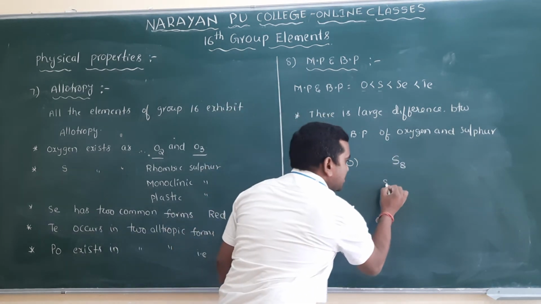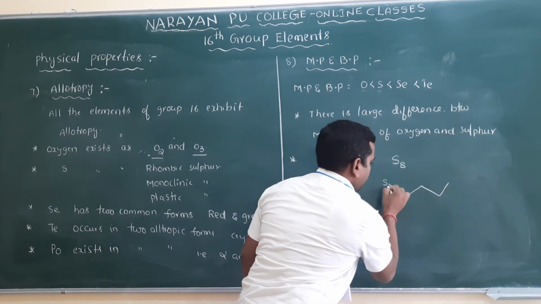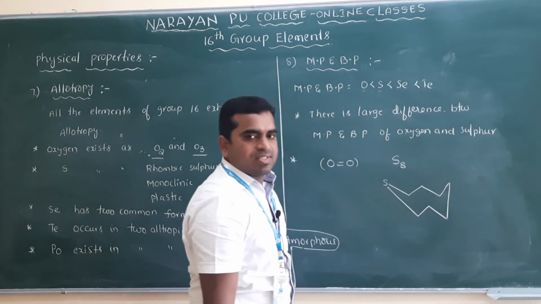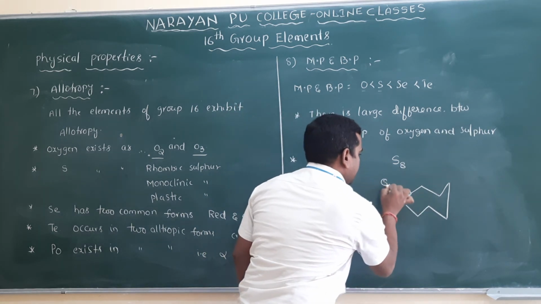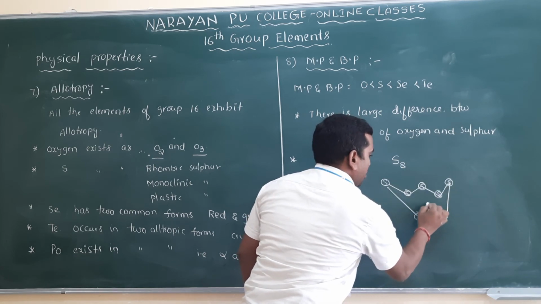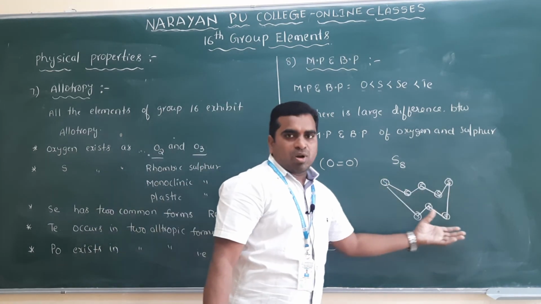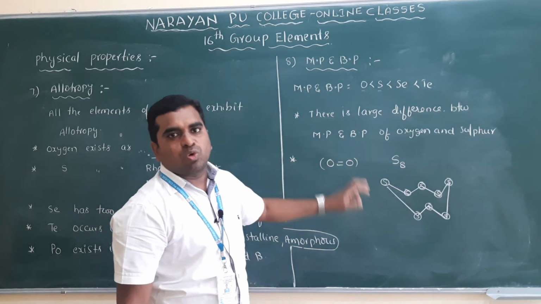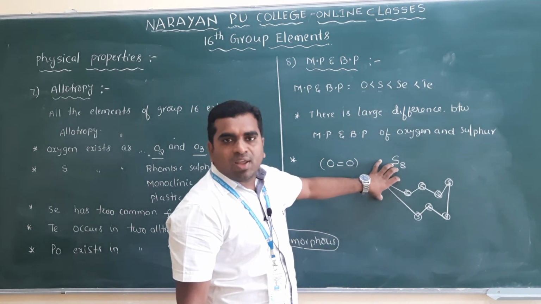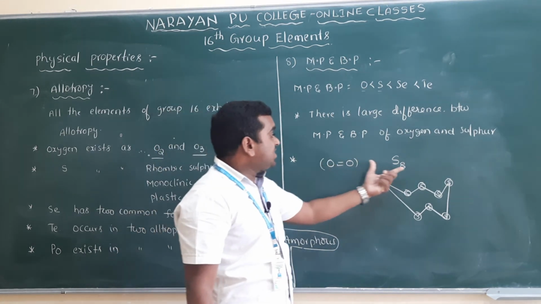So this is the structure of sulfur: a puckered structure, or we can say crown structure. This is S8. You see how many sigma bonds, or covalent bonds, are present here, but in oxygen only a double bond is there. So that's why sulfur will have high boiling and melting points compared to oxygen, but the difference is very large.